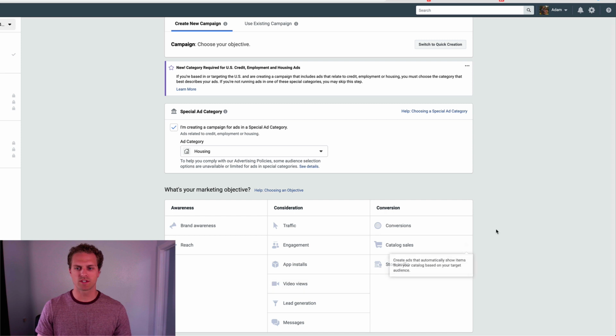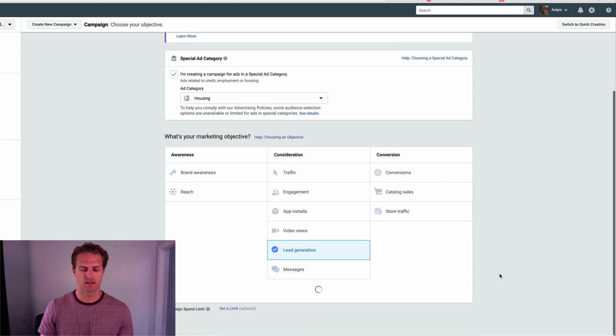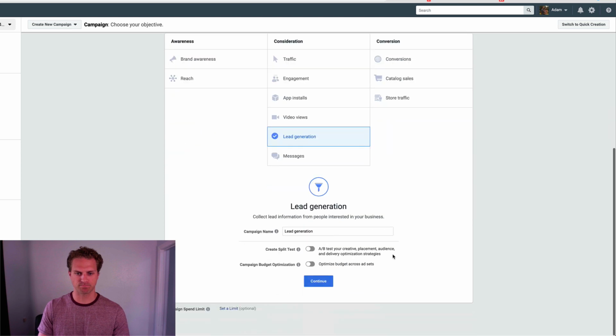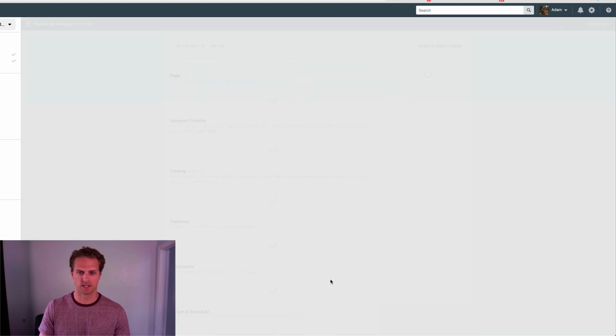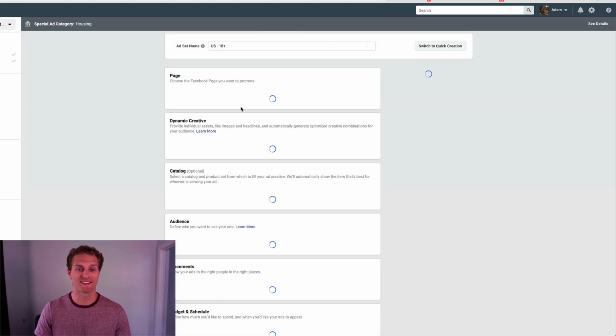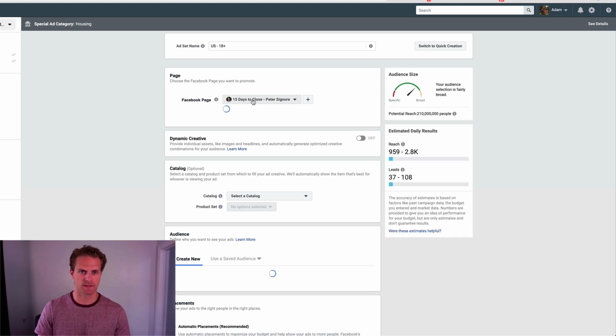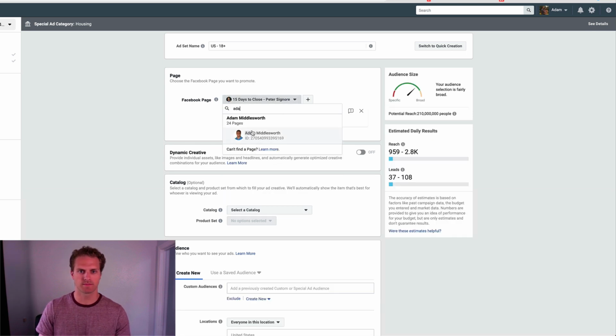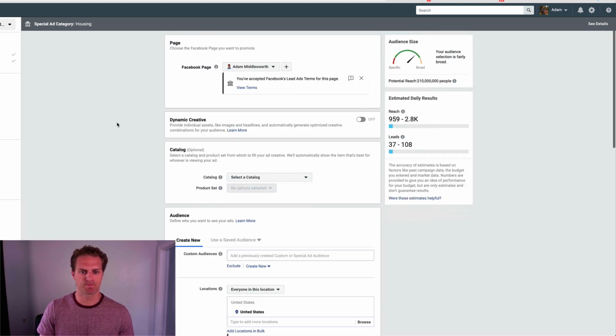And then from here, we're just going to go through a lead generation campaign because I've gone through a bunch of those before. But really, I just want to show you what the differences are. So we're just going to click on lead generation. And then from here, we're going to choose our name and show you what that looks like. We're just going to keep this because I just want to show you what the ad set looks like. So we're going to come in here, just do one of these.